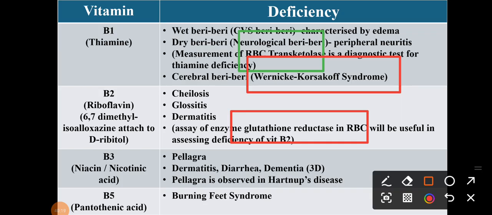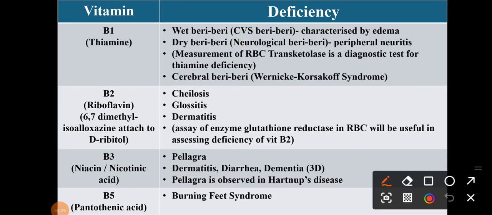Then B3, as we know, is niacin or nicotinic acid, and the well known disease is pellagra. Dermatitis, diarrhea and dementia are also very important. Which disease has the 3 Ds? That is vitamin B3 deficiency. The 3 Ds are dermatitis, diarrhea and dementia. Sometimes a fourth D is also indicated, and that is death. Pellagra is observed in Hartnup disease. So please remember Hartnup disease; pellagra is observed in patients suffering from Hartnup disease.